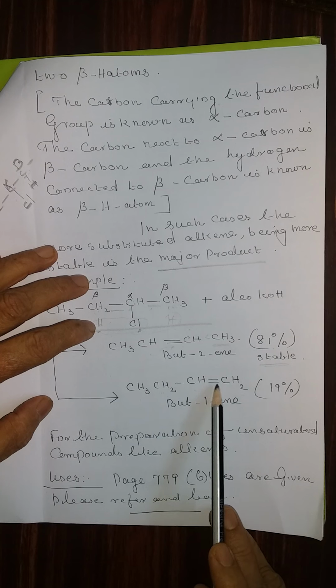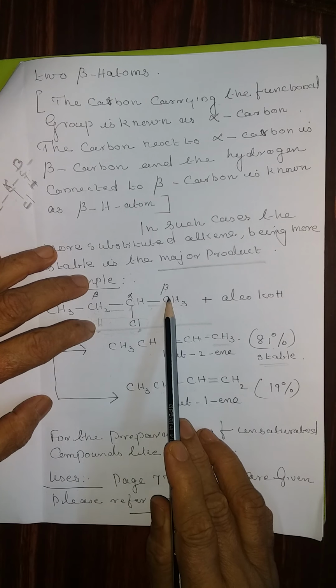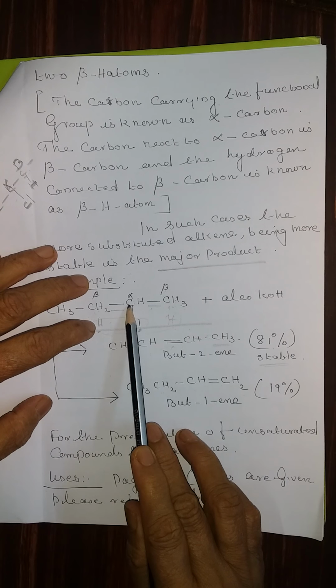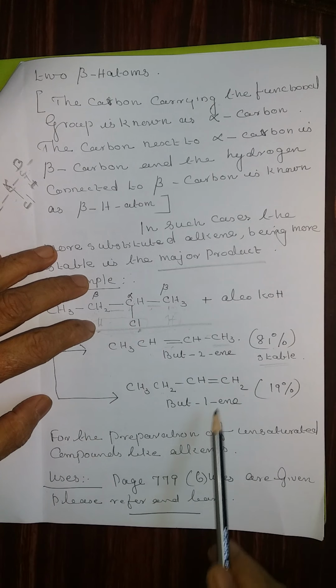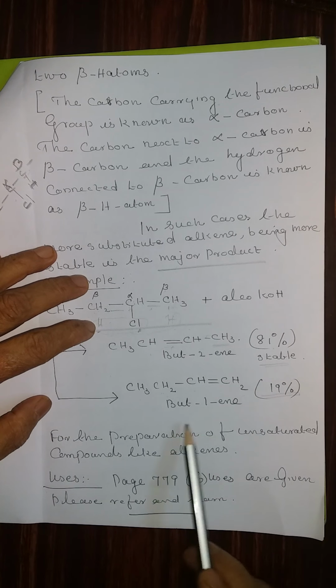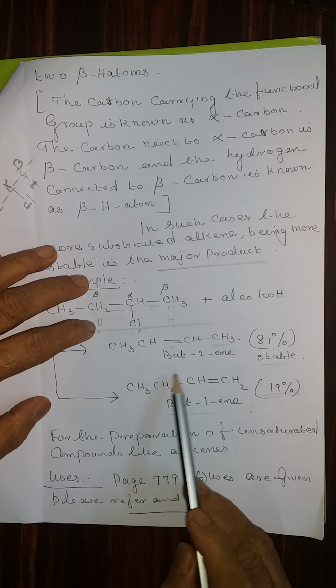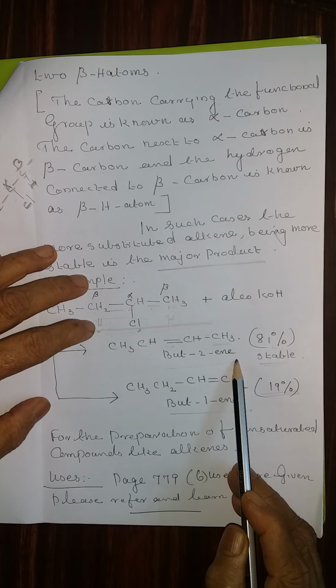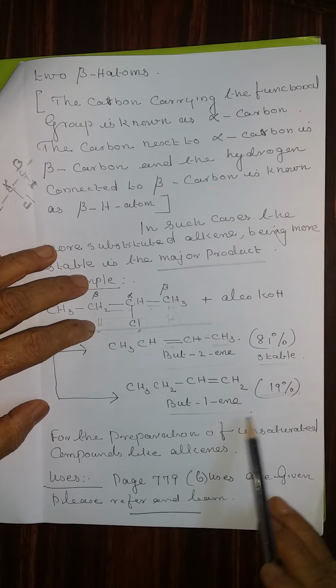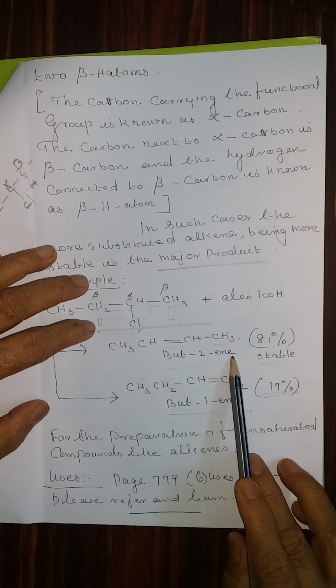A double bond is formed between the right hand side beta carbon atom and the alpha carbon atom. And this product is only 19%. This product is known as but-1-ene, and the first product is known as but-2-ene. Which one is stable? The first one, but-2-ene, is stable.